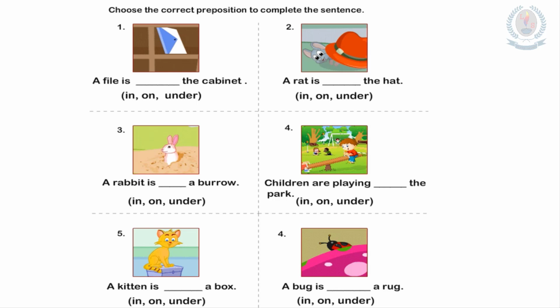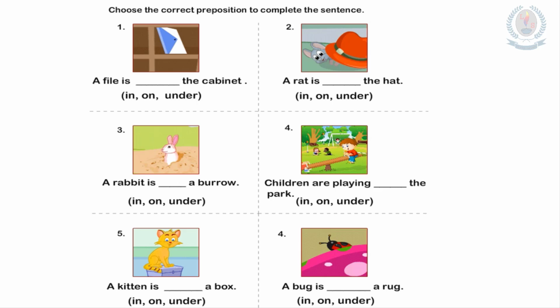Here I have given you a simple activity under the topic prepositions. Easily you can do this. What you have to do is choose the correct preposition to complete the sentences. Within brackets there are 3 answers. Among them you have to select the most suitable answer after looking at the given picture. Very easy. I will discuss only one with you and the other half you can do alone.